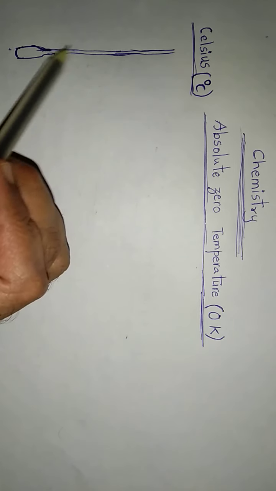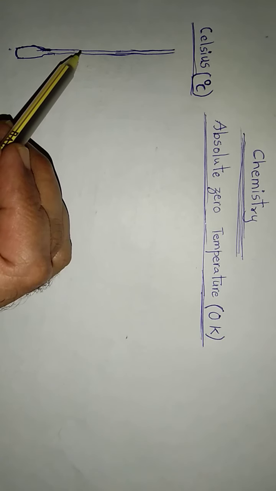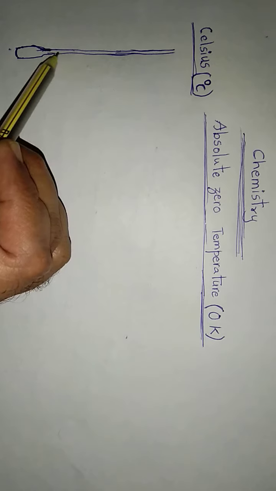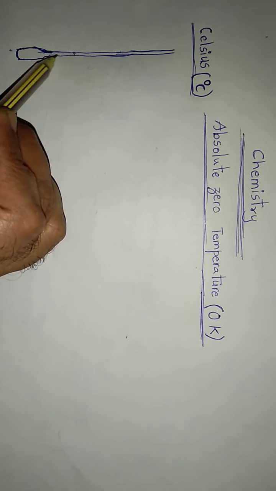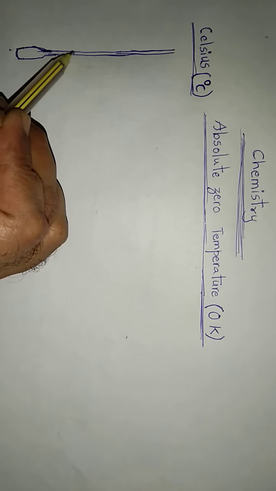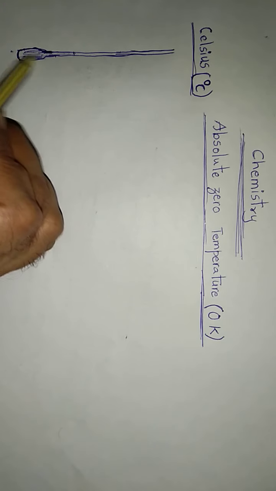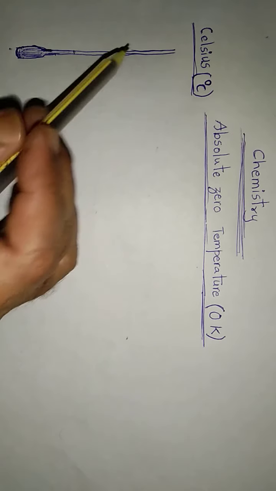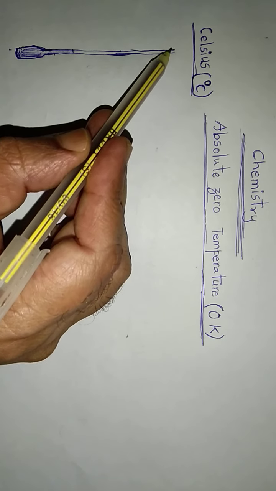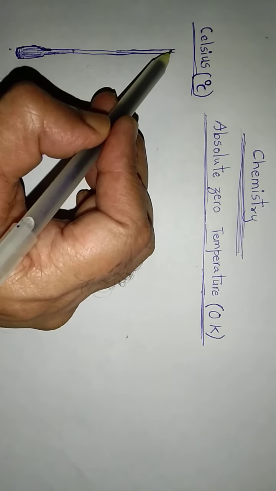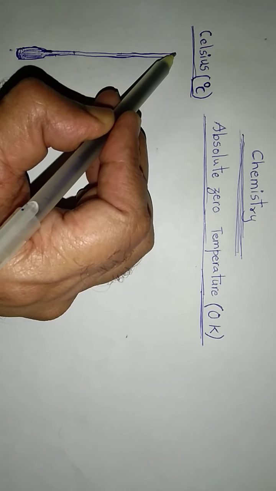Then he must have poured mercury into this thin capillary. So here is mercury. Then he must have evacuated the remaining part of the capillary tube and sealed it.